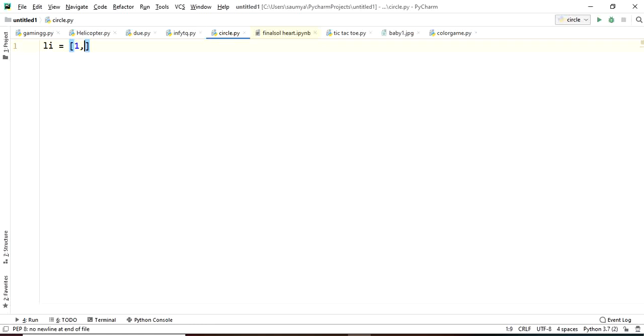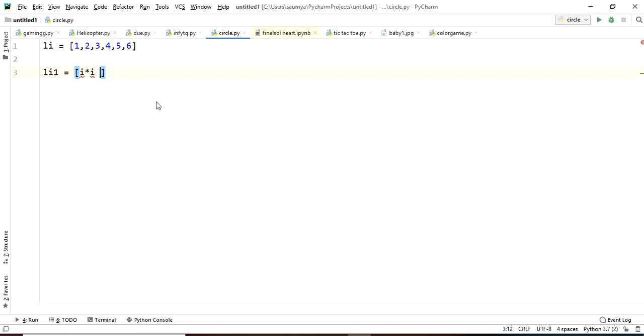1, 2, 3, 4, 5, 6. Now we want to create another list from this particular list only. So what can we do? li1 equal to, first you have to use square brackets. Now I want to create a list which is the square of the elements present in this li. So what I can do?